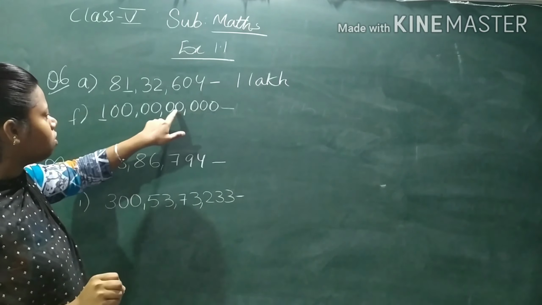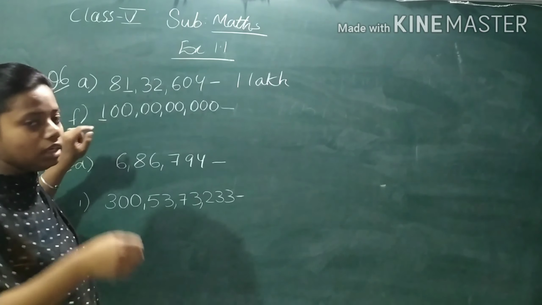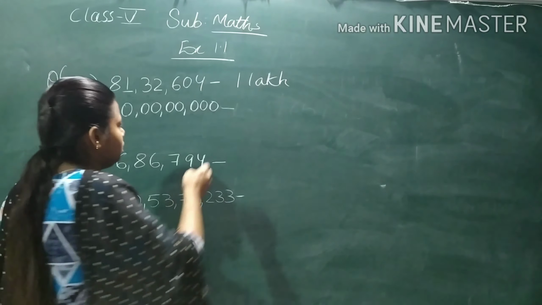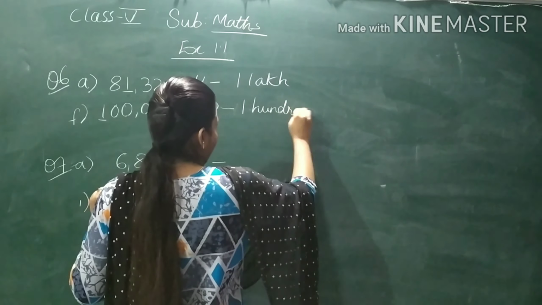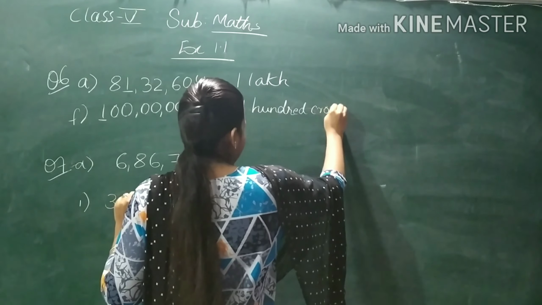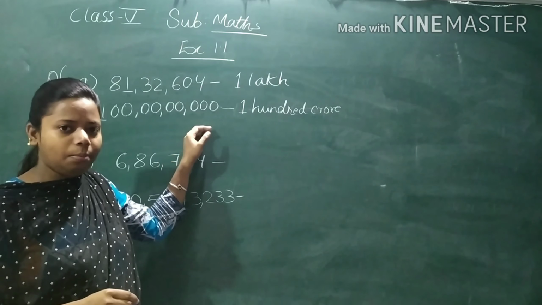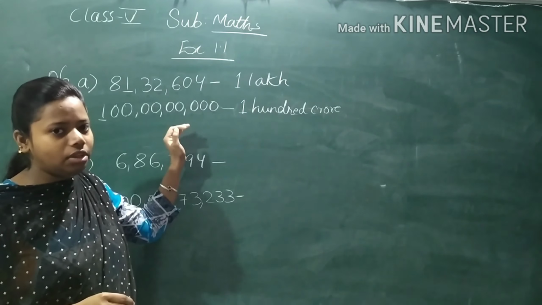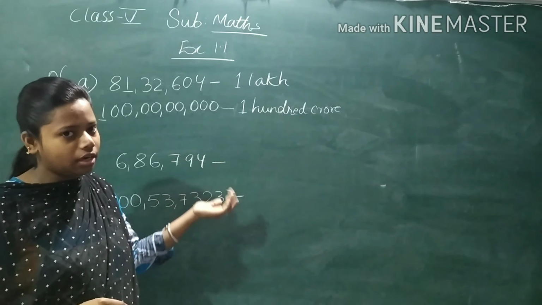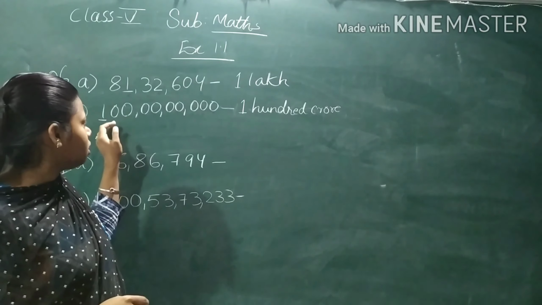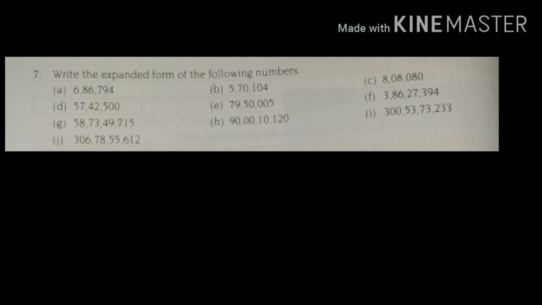1, tens, 100, 1000, 10,000, lakh, 10 lakh, crore, 10 crore, 100 crore. So what is the place value of 1 here? It is 100 crore. So in this way you will see in which place it is, and write the place value of 1. Wherever it is, in whichever place it is, you will write that place. Whether it is in tens place, hundreds place, whatever, here it was in 100 crores place, so I have written 100 crore. Okay. Now let's see question number 7.